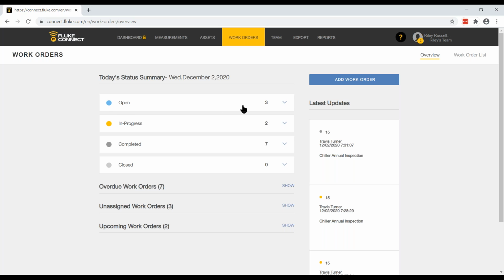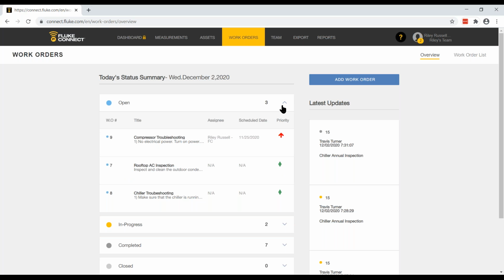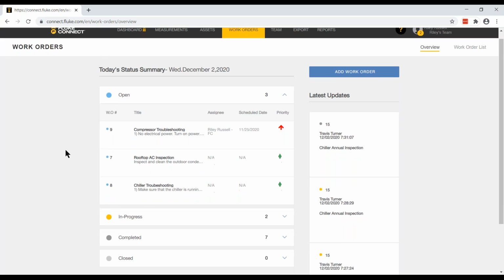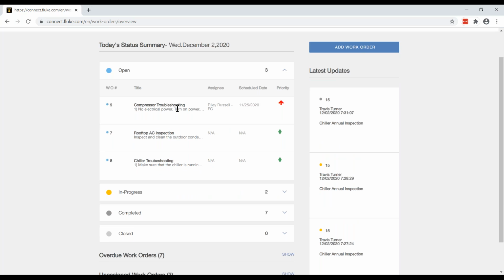So maybe I'll start by looking at my open work orders. So I click on the little down arrow over here, and from there I can see I've got work orders 9, 7, and 8 that are open. They're color-coded blue. I can see these are the work order names in bold black letters. If I hover just right, I can actually get a pop-up with all of the instructions in the work order itself.